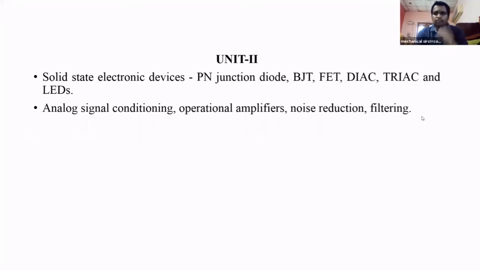There are also other types of transistors, and DIAC and TRIAC switches and LEDs. That is the first part of the second unit. The second part is about signal conditioning, meaning analog signal conditioning, operational amplifiers, noise reduction and filtering. This is the syllabus of the second unit.